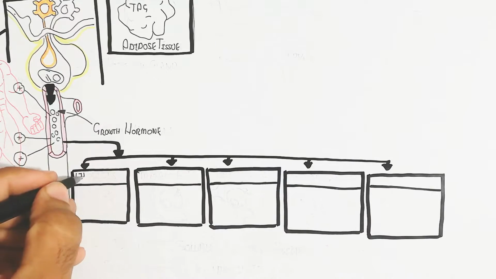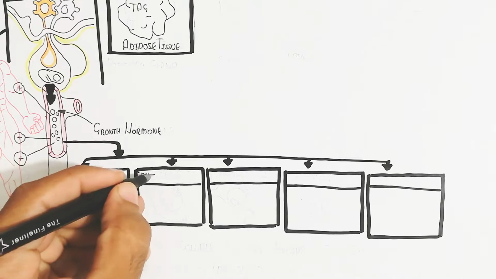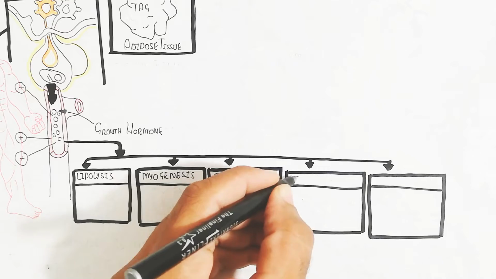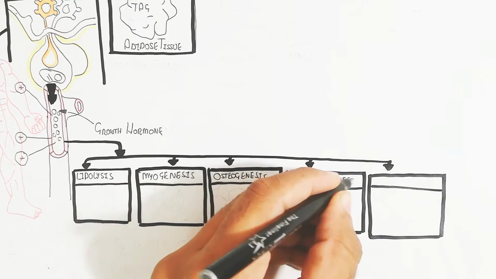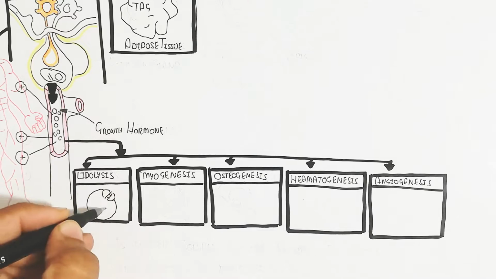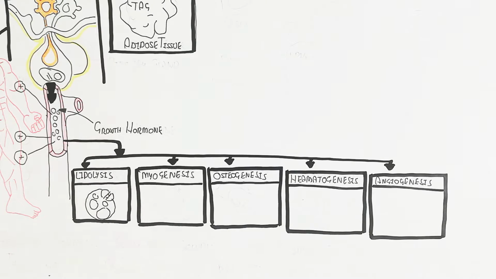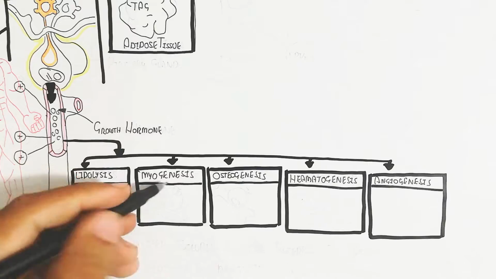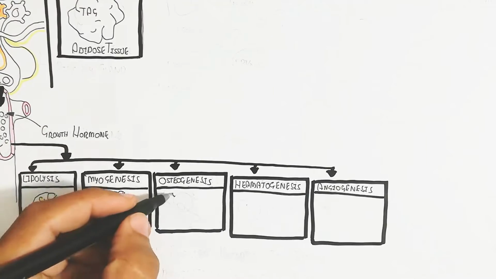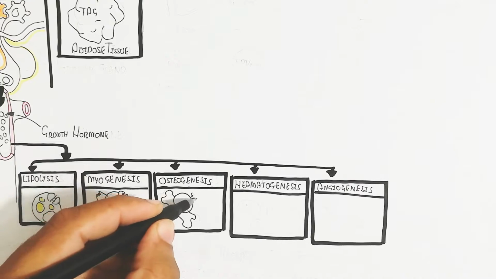This growth hormone will target different parts of the body, and in this way, let's begin to understand lipolysis, myogenesis, osteogenesis, hematogenesis, and angiogenesis. Lipolysis means the breakdown of the adipose tissue into free fatty acid, and that fatty acid will be used for muscle growth and brain development.